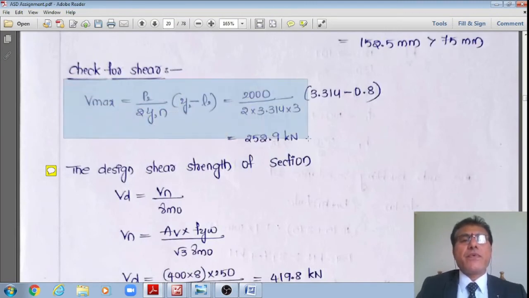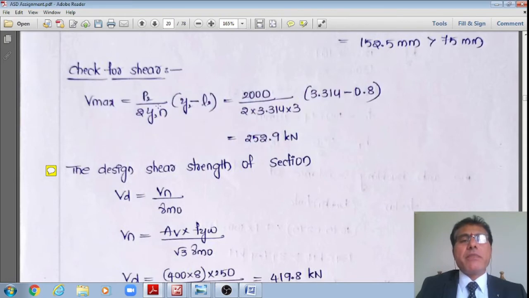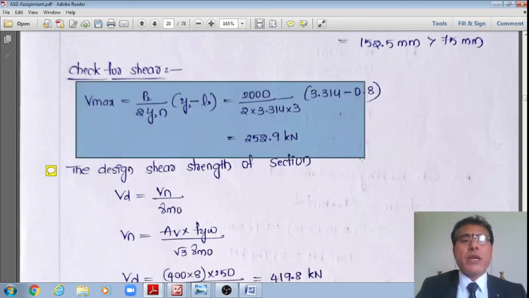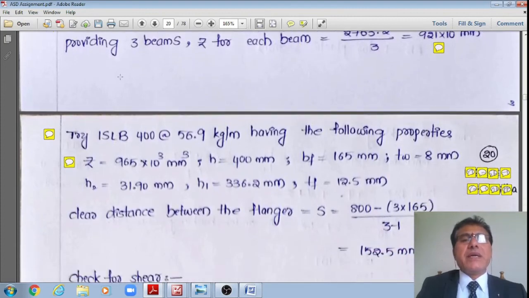Therefore, I'll analyze for getting the shear force also. The maximum shear force under that second load is equal to P2 divided by 2 multiplied by Y2 minus L2 divided by Y2, which is shared by n number of beams. If I substitute numeric values, V maximum is 2000 divided by 2 multiplied by 3.314 minus 0.8, divided by 3.314, multiplied by 3. Therefore, it works out to say 252.9 kilonewton. Once I do the analysis, now I'll proceed with the next subheading as the design.